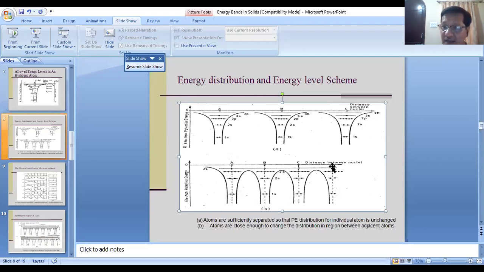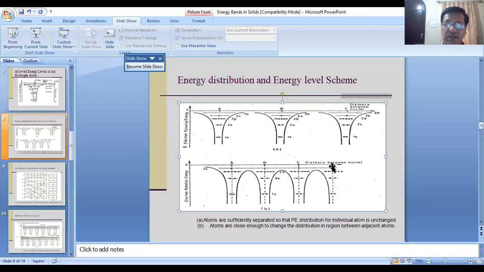So if there are n electrons, there will be n energy levels because of the splitting. The energy levels are so close to each other that you will see a band of energy. We will study this band of energy in detail. I'm just giving you primary information right now.